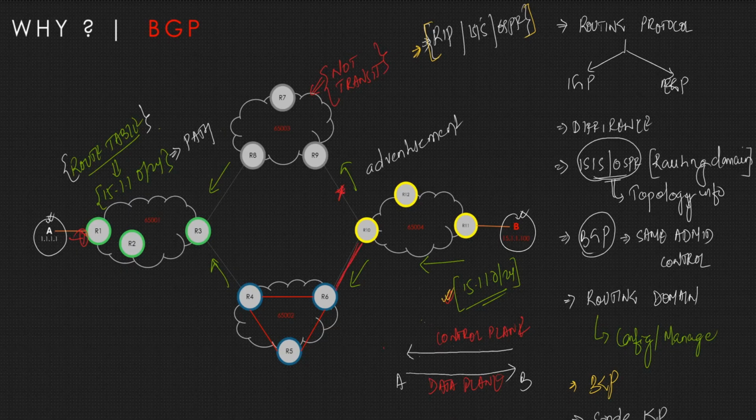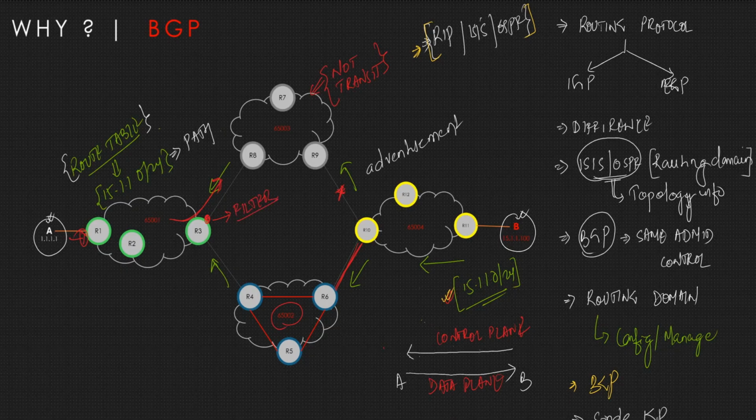This is the link, the autonomous system 65002, that will go ahead in order to reach A, in order to reach B. From an advertisement perspective, how can we stop the traffic from going via this path? We have an option: we will go ahead and apply a filter.